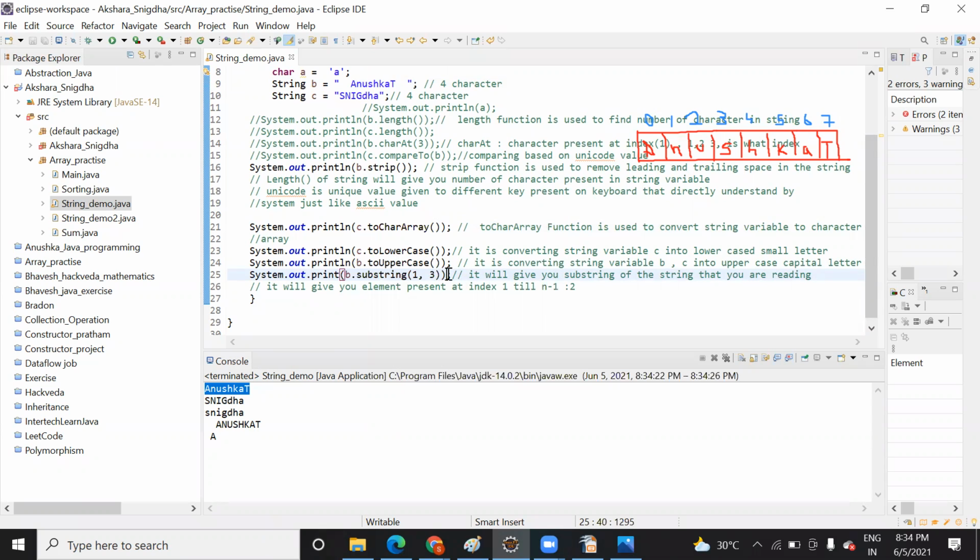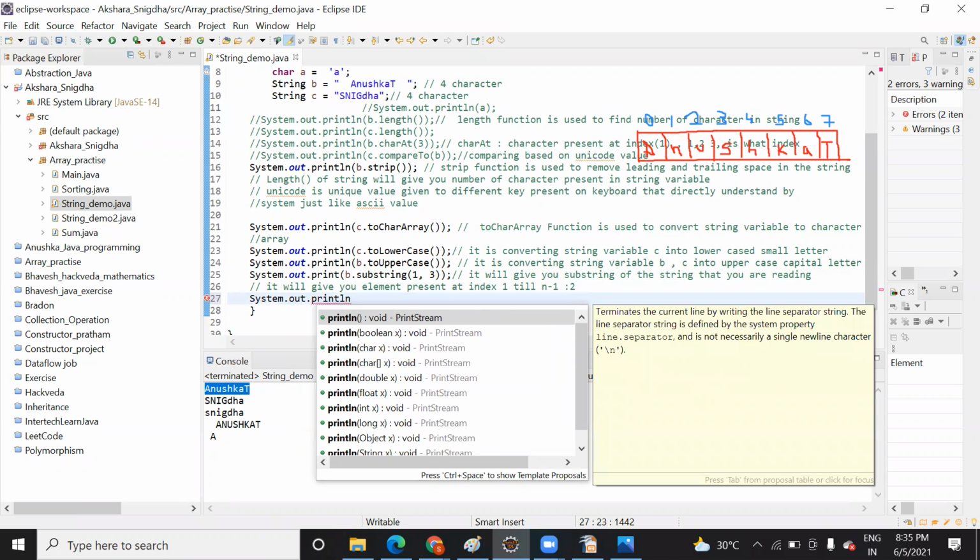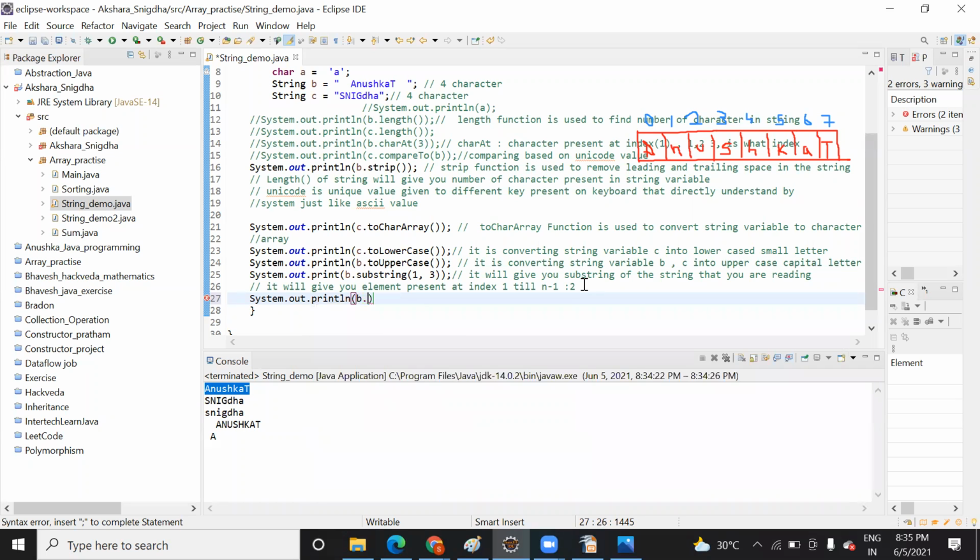And how can you find it out? There might be the question, how can you find out what kind of functions are available in the string. You don't need to do anything. Just type System.out.println and the name of the variable. Suppose the name of the variable is b. Put a dot.